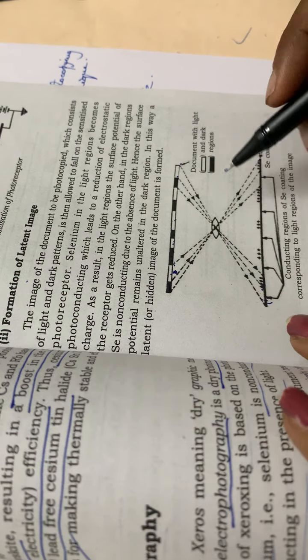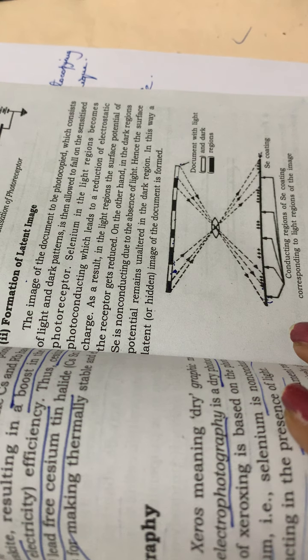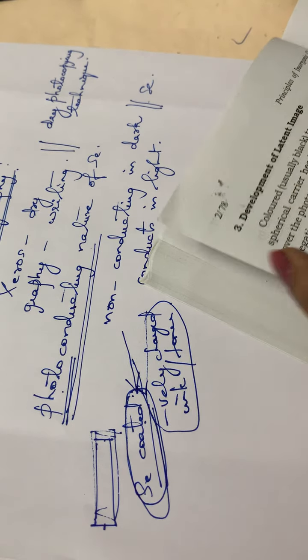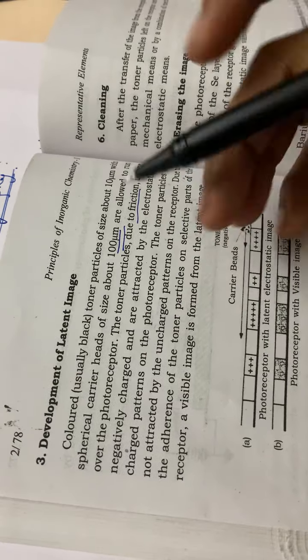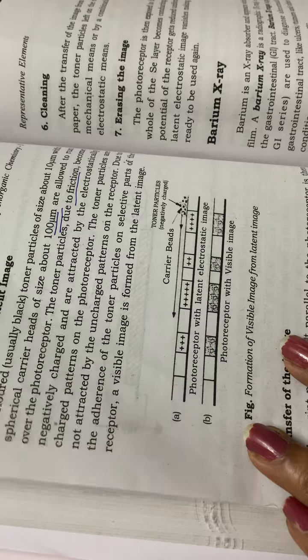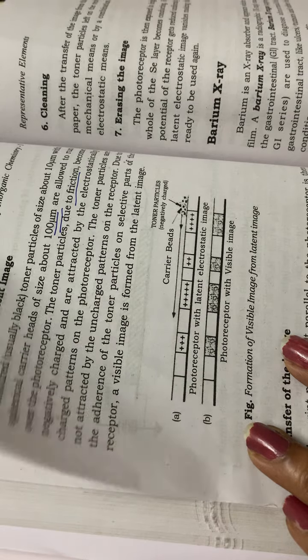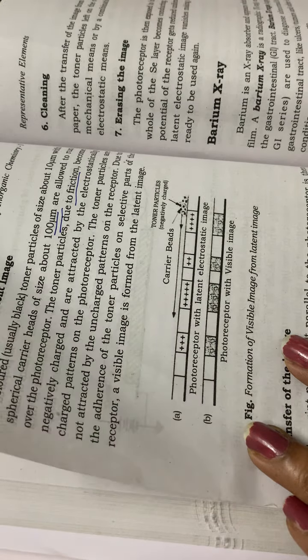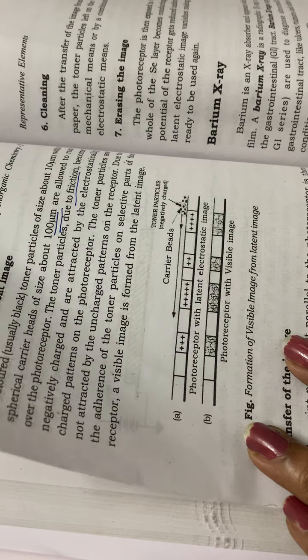So thereby we will be having a latent image. Then the next step is the development of the latent image. Usually we are using a toner, isn't it? Sometimes you might have seen in photocopying machines, it's a black powder that we are using as toner, or as ink, isn't it?